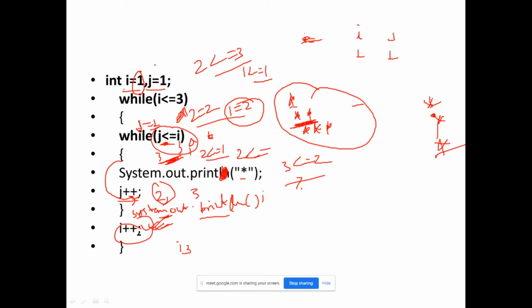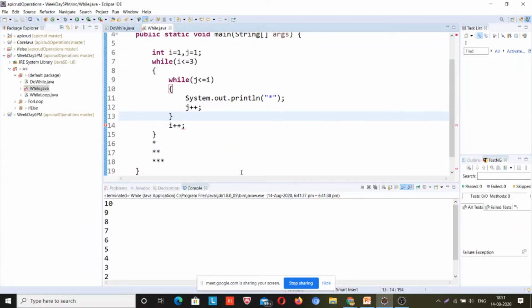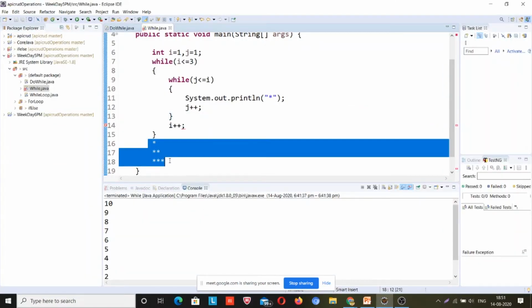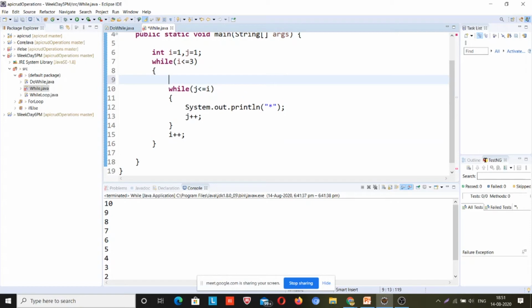But this is the logic, that's not my agenda. My agenda is you should understand how to debug the code. So I will be going back to Eclipse IDE and fixing this code. So what I have to do, I have to reinitialize j is equal to 1, right? So j is equal to 1.